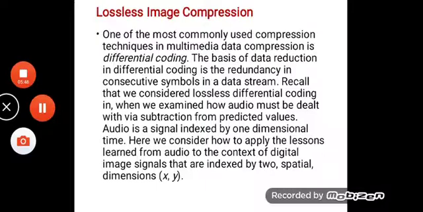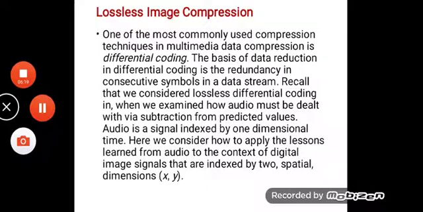Recall that we considered lossless differential coding when we examined how audio must be dealt with via subtraction from the predicted values. Audio is a signal indexed by one-dimensional time. Here we have to consider how to apply the lessons learned from audio to the context of digital image signals that are indexed by two spatial dimensions.